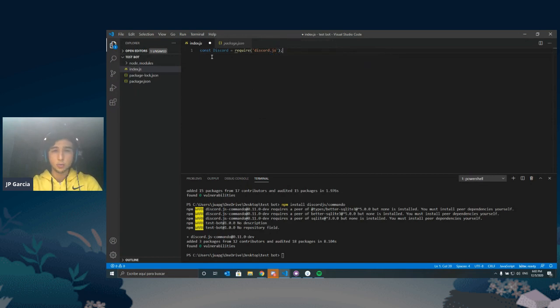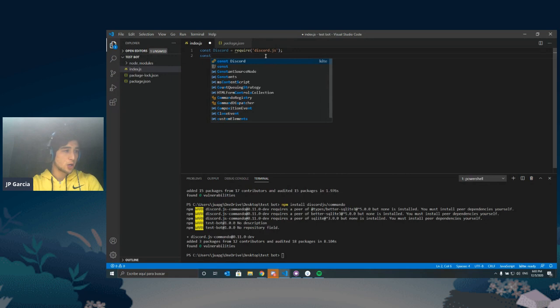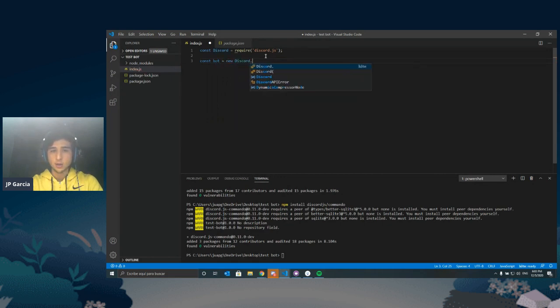You don't need to put a semicolon, but I like putting semicolons because I'm used to it. Then we'll do one more, which is almost the same thing: const bot equals new Discord.Client, open close parentheses, and then a semicolon.